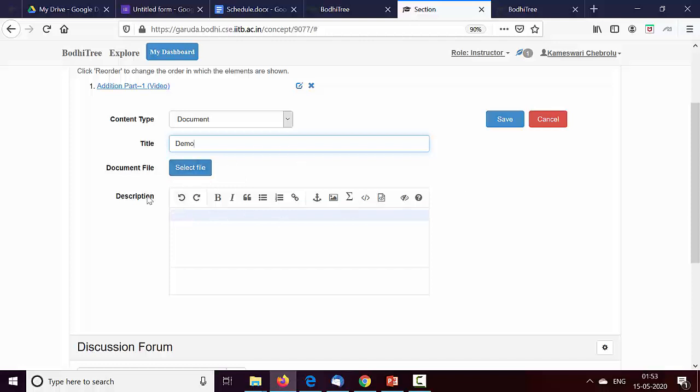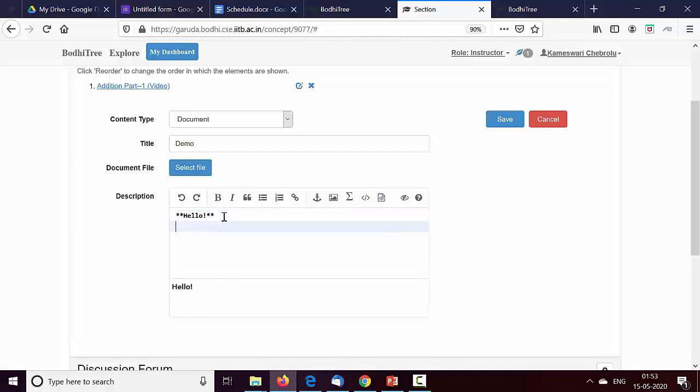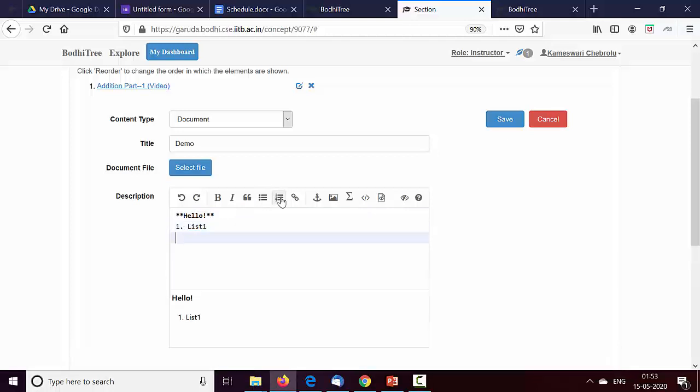One other nice thing about this is this: you have the ability to add markup here. Suppose hello, I want to make it bold. I select it, click it. This is the preview here. This is the actual editing. I can add bullets. So as you can see, even though it says 1 here, this is the correct view. List 1, list 2, you can add bullets.